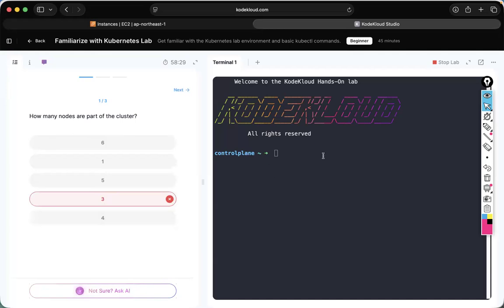If you don't know the answer, sorry, I got confused. See, I have to explain something else about this. Here they will give questions. So how to answer these questions? By executing the commands here. You need to execute the commands and get the output. So what is the question? How many nodes are part of the cluster? Means how to verify the number of nodes.